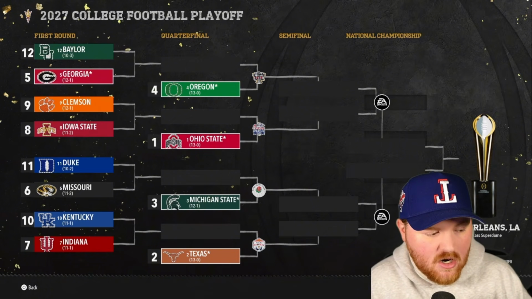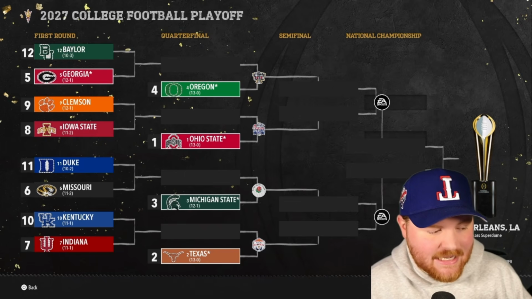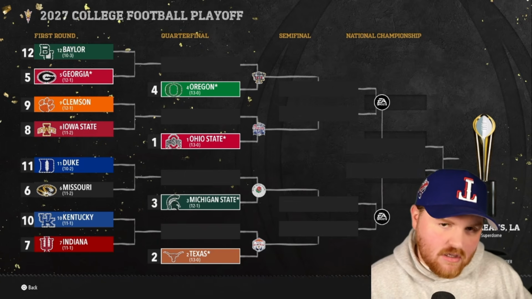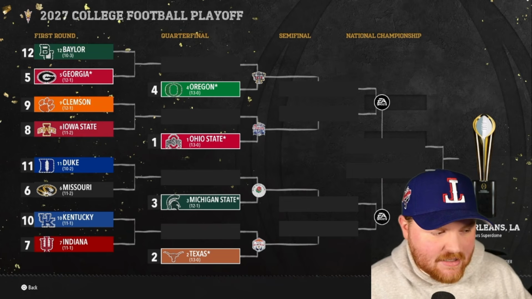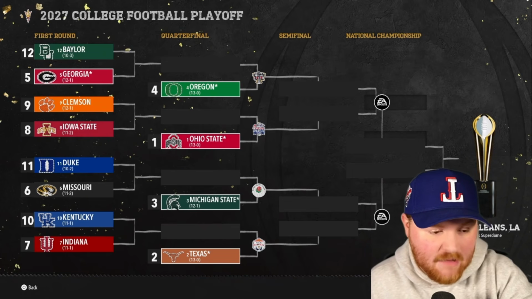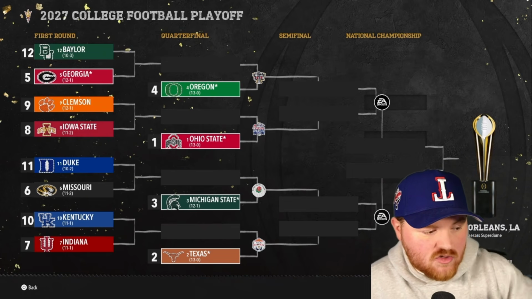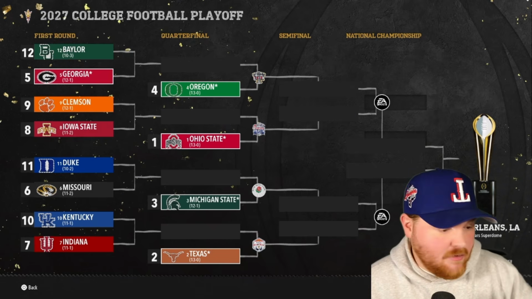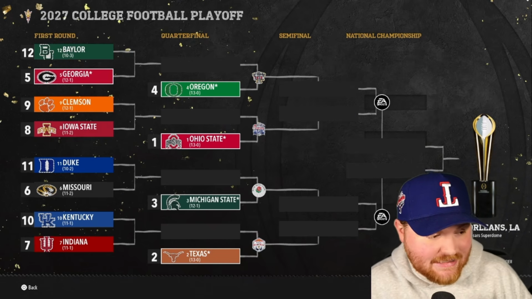Texas, last year's runner-up, is awaiting the winner of Indiana and Kentucky, a basketball matchup. I know Indiana is a football school now, but that still is a classic basketball matchup. We could get a basketball Final Four matchup, Duke versus one of those two teams, classic basketball. Even Michigan State versus one of those two teams, classic basketball matchup.